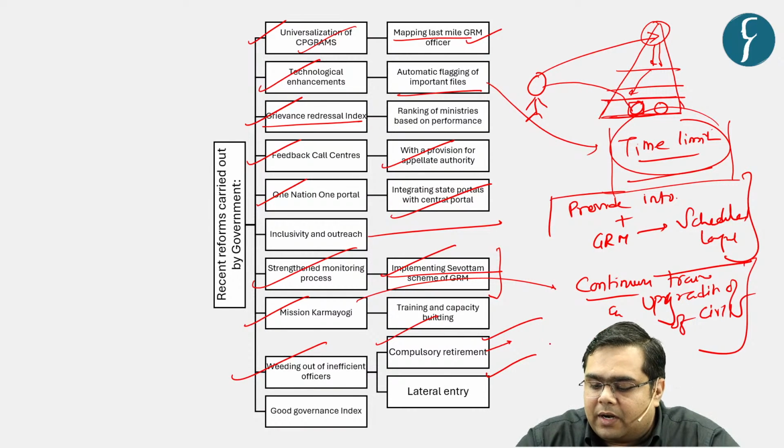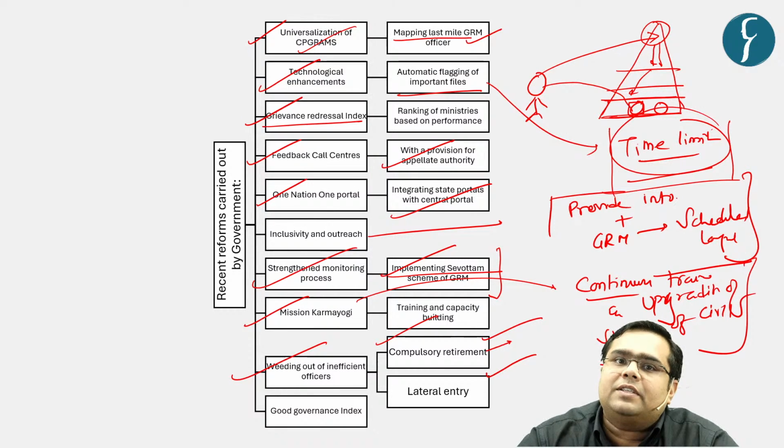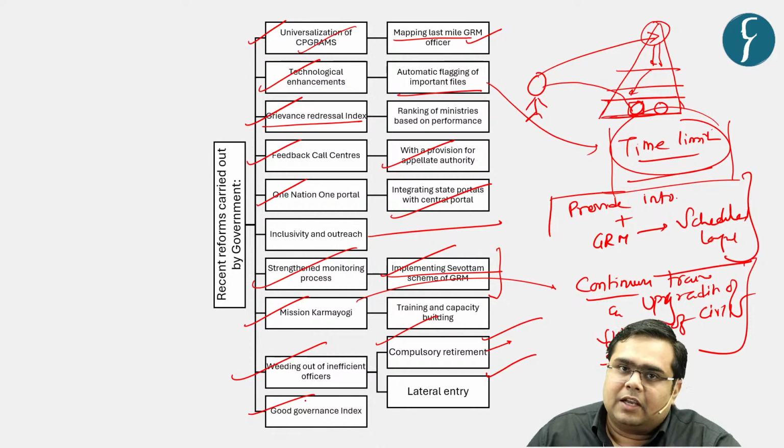In this particular context, you must have heard of a circular that has been issued by the Rajasthan government chief secretary, a couple of days back, that again the Rajasthan government is mulling over the idea of compulsorily retiring inefficient, morally corrupt civil servants who have passed a certain age and are acting like deadwood to the institution. And then lastly, the government is carrying out the good governance index.